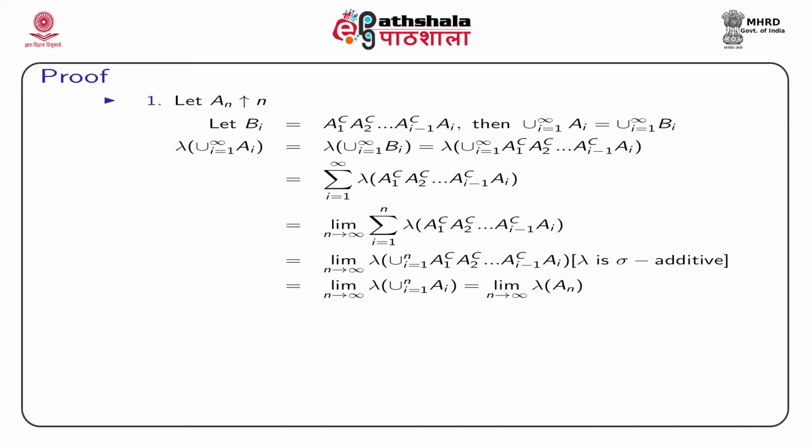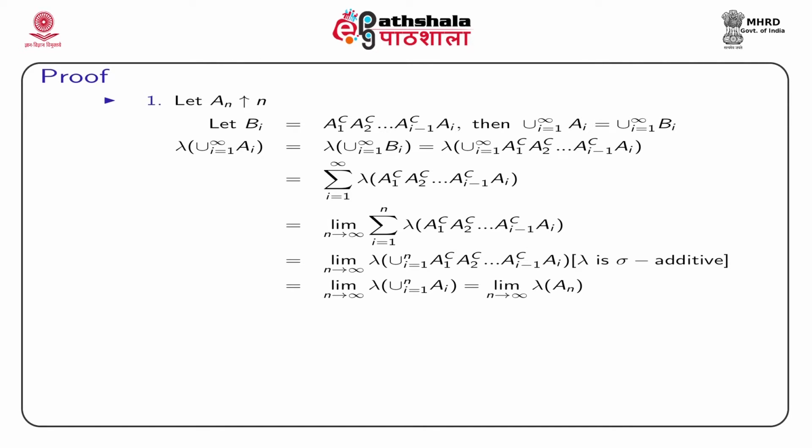Whenever they are mutually disjoint, we can apply different results which are available for disjoint sets. So, using this concept, lambda of the union over i from 1 to infinity of Ai is the same as lambda of the union over i from 1 to infinity of Bi, because these two unions are the same. Then you just put the expression for Bi that we have assumed: A1 complement, A2 complement, up to A(i-1) complement and Ai.